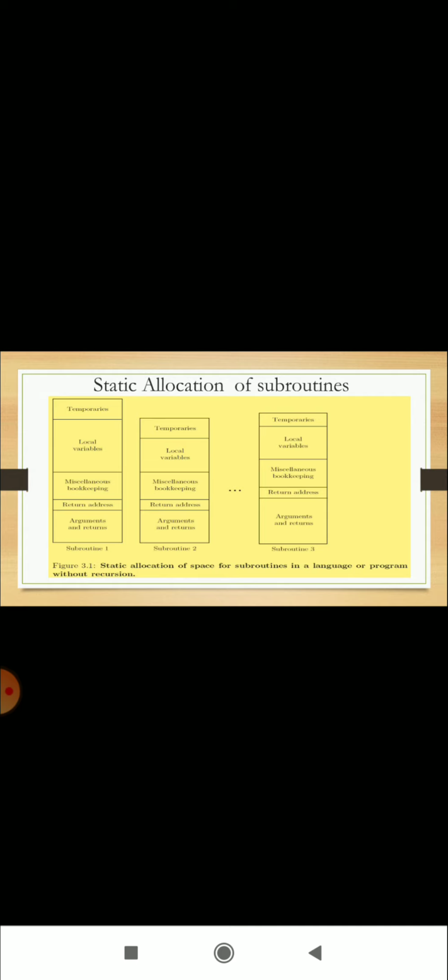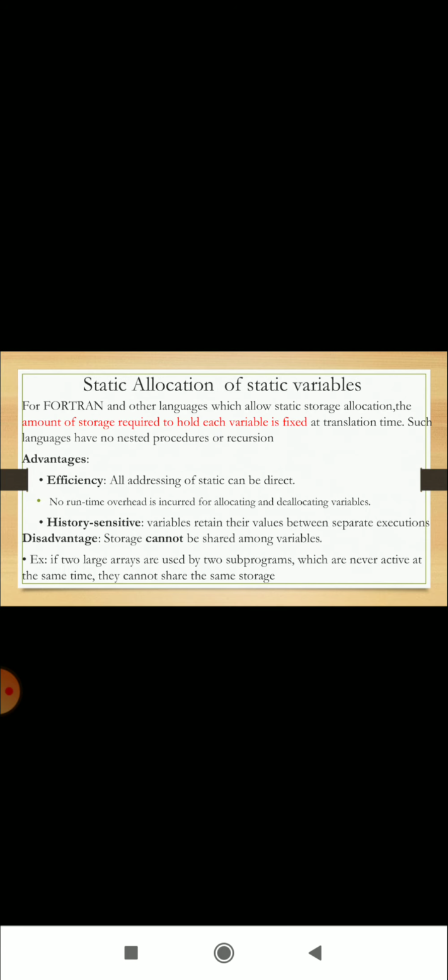Static allocation of space for subroutines in a language or a program without recursion can be seen in the figure. It contains arguments and returns, return address, miscellaneous bookkeeping, local variables, and temporaries. For Fortran and other languages which allow static storage allocation, the amount of storage required to hold each variable is fixed at translation time. Such languages have no nested procedures or recursion.